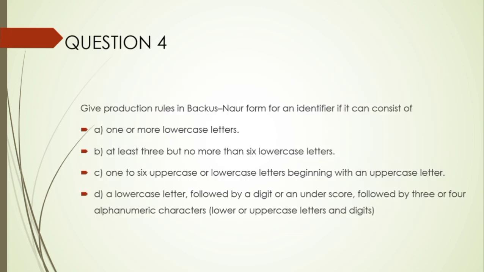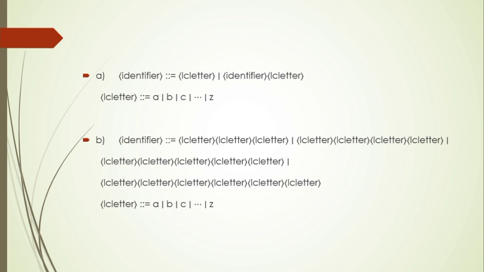Question 4. Give production rules in Backus-Naur form for an identifier if it can consist of one or more lowercase letters. The identifier equals lowercase letter or identifier lowercase letter. Lowercase letter can be a to z in lowercase.